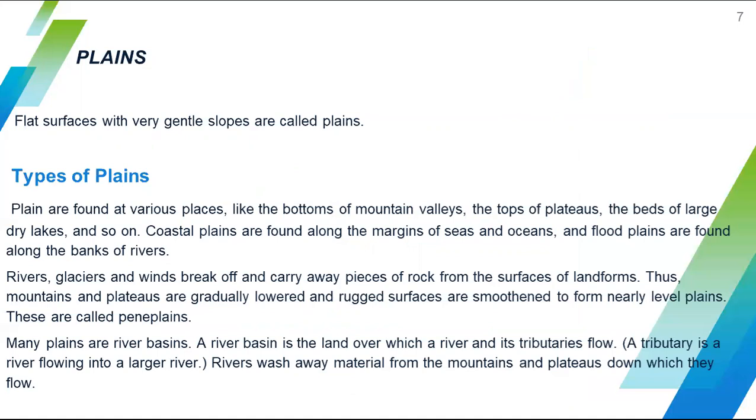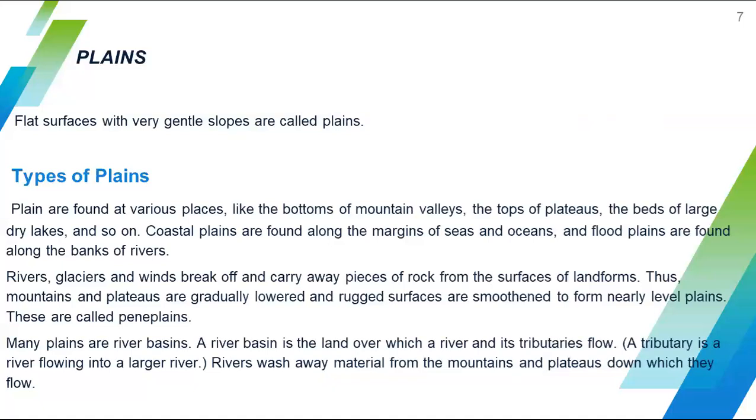Then types of plains. Different types of plains are found at various places. We can see plains in various places like the bottoms of mountain valleys, the tops of plateaus, the beds of large dry lakes, etc. Coastal plains are found along the margins of seas and oceans. And floodplains are found along the banks of rivers.